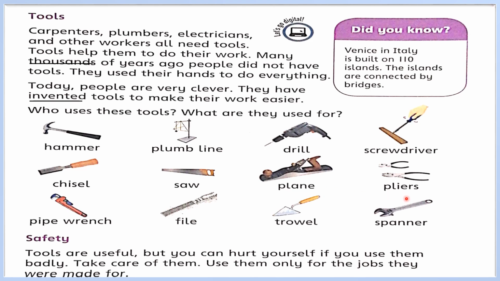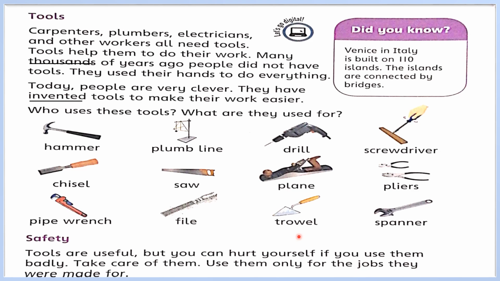Pliers. Pliers are used in various shapes and sizes and for many other uses. Next one is pipe wrench. A pipe wrench is used to hold or turn pipes. You can see here the file. A file is a tool used to shape materials like wood or steel or iron.